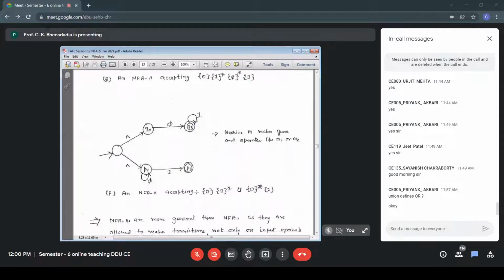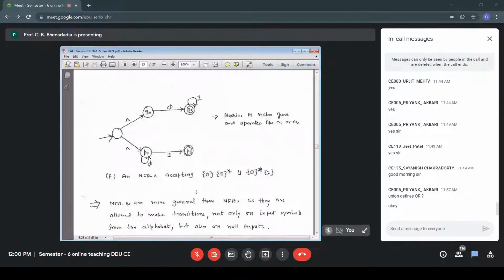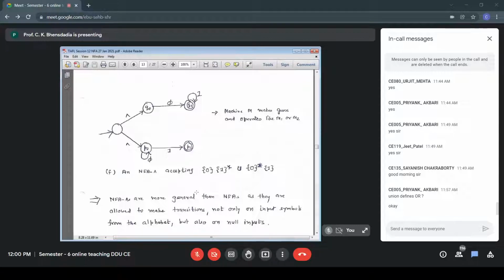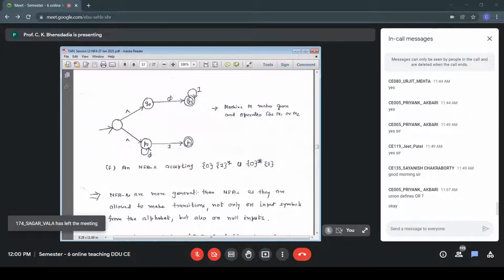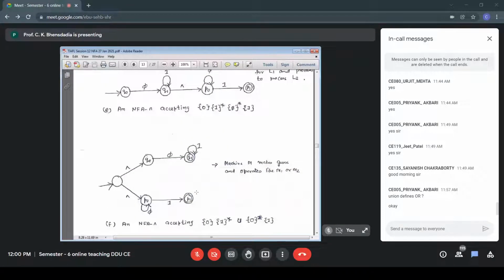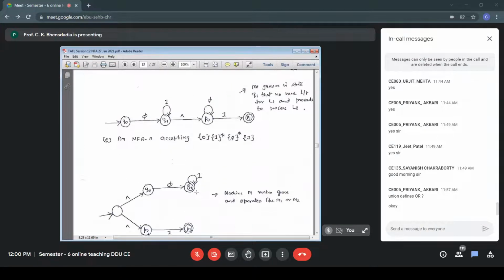So this is called NFA null. NFA nulls are more general than NFAs, as they are allowed to make transitions not only on input symbols from the alphabet, but also on null inputs. So here we have defined null transitions. No input is consumed between this unlabeled state and Q0.